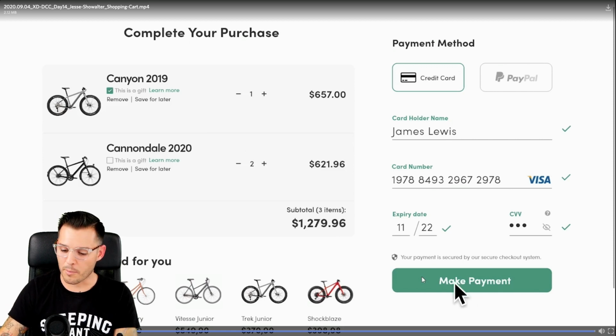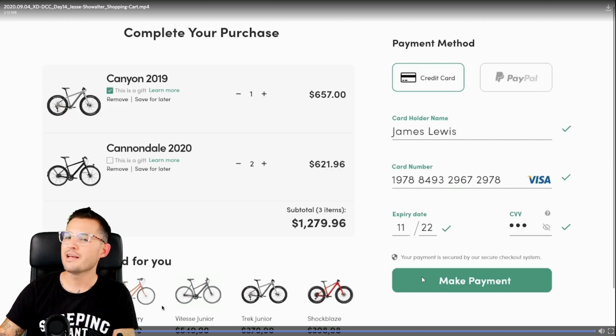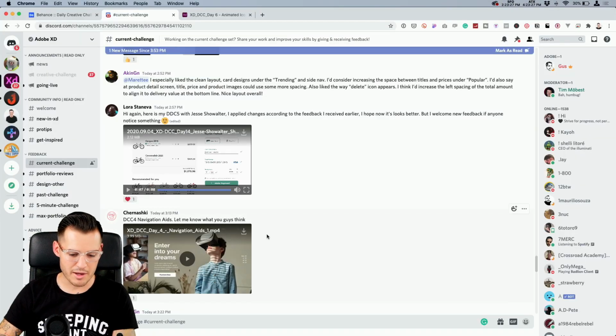For instance, our primary action is to make the payment, and then you're using that same color for secondary action, saying, hey, this is also something you might want to update. Do you want it to be a gift? You must choose a payment type and make sure that the information is plugged in. But then you also have tertiary call to actions, like removing things and updating quantity and recommended. You're not overloading the user. I think it's a great implementation, great animations, great usage.